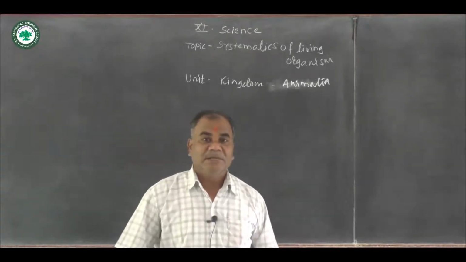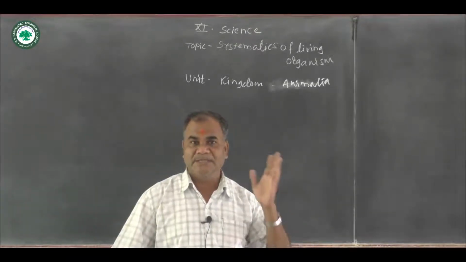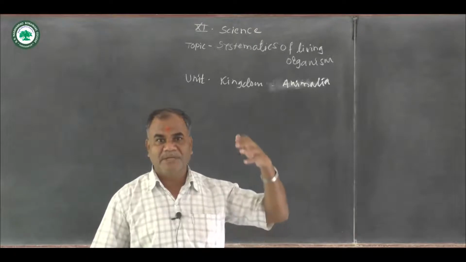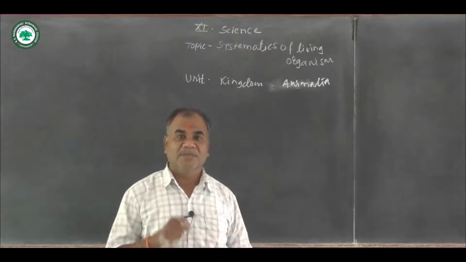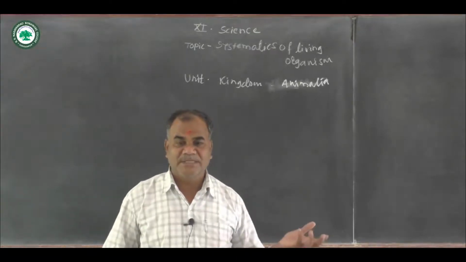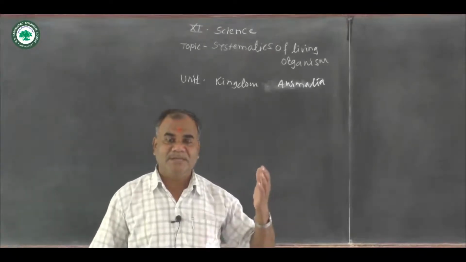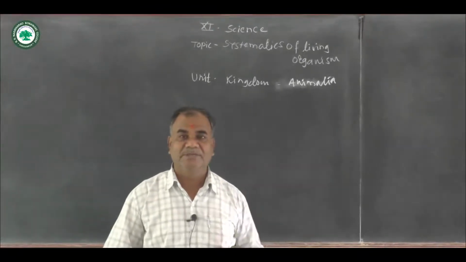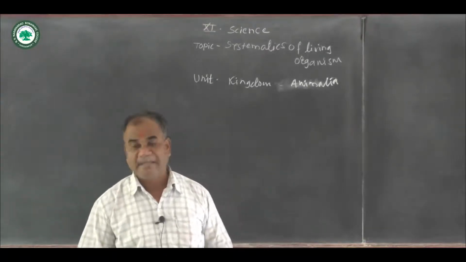Then animals are multicellular and eukaryotic. What is multicellular? The body of the organism is formed of a number of cells as well as tissues. So this is a multicellular and eukaryotic organism. The life of this organism is very long. Eukaryotic means: eu means long lasting and karyon means nucleus. The nucleus survives for a long period of time. So the animals are multicellular as well as eukaryotic.